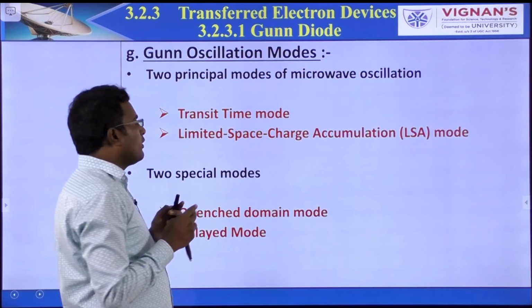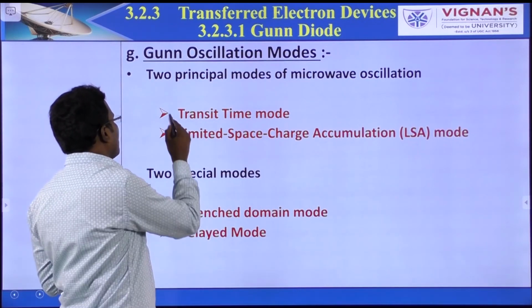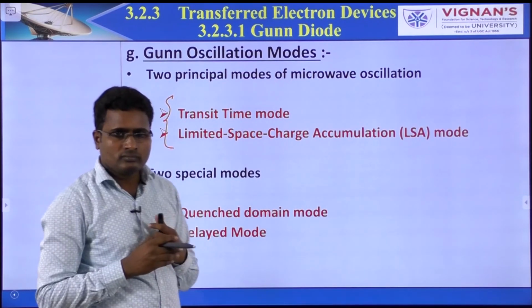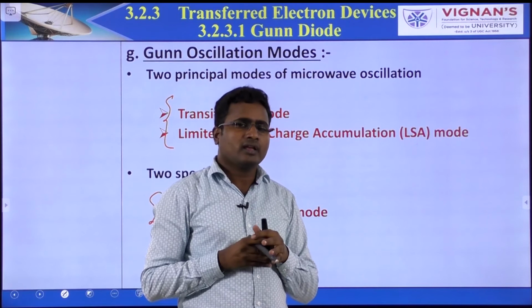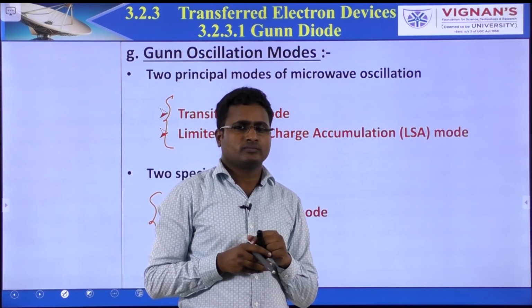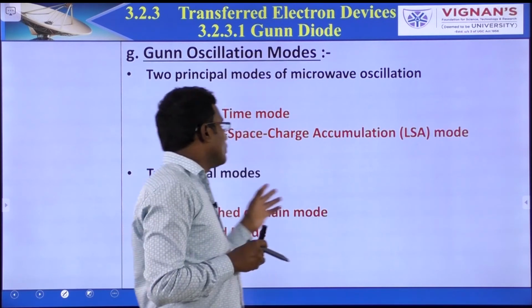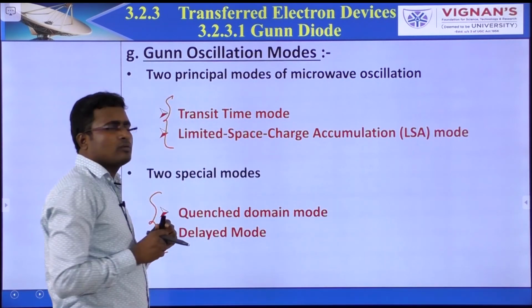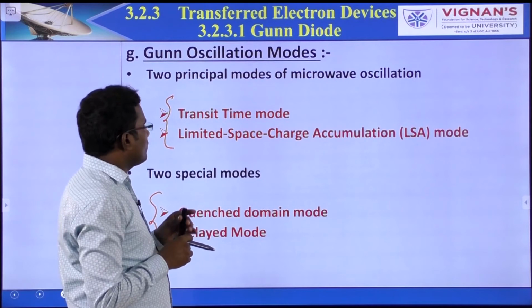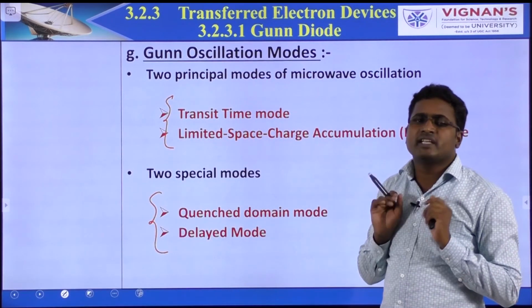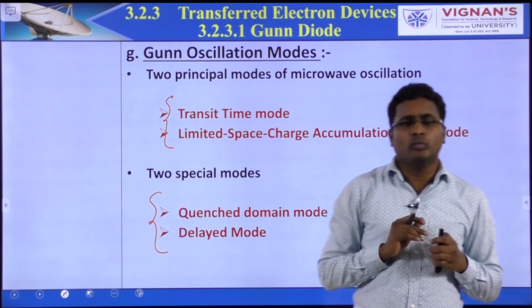We have 4 oscillation modes: 2 are principal modes and 2 are special modes. We are operating the Gunn diode in different modes. The transit time mode, the limited space charge accumulation mode, the delayed mode, and the quenched mode. These 4 are the modes.